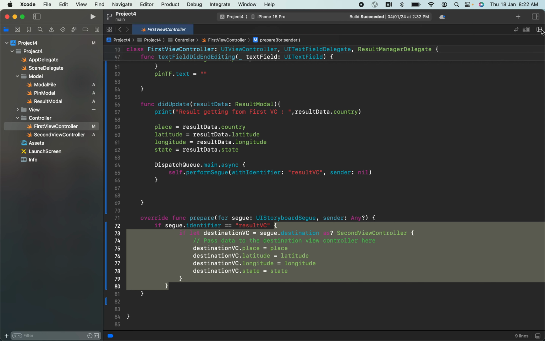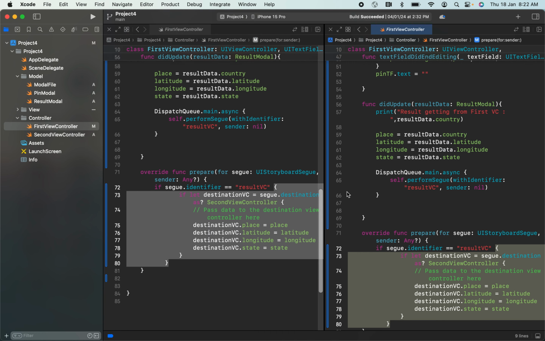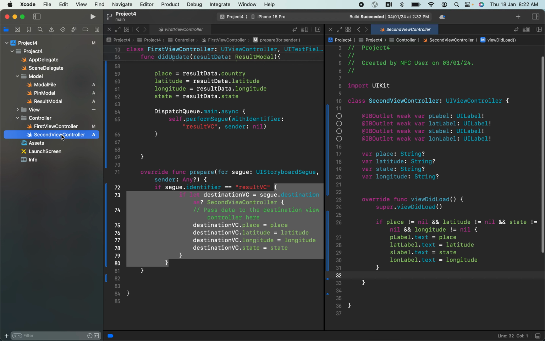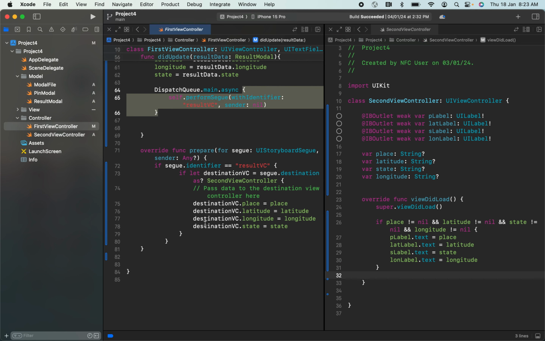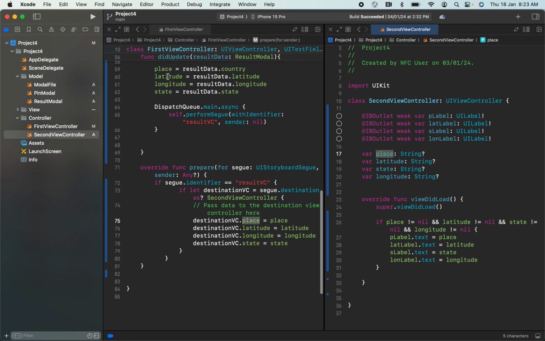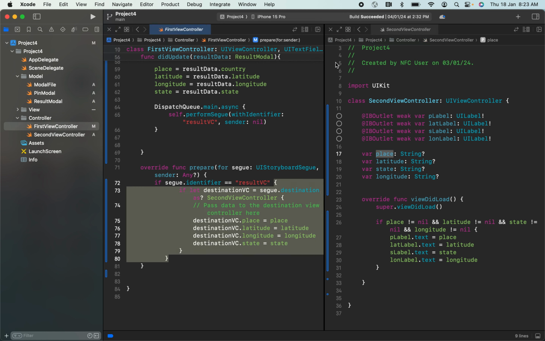In this prepareForSegue, I already have the parameters mentioned here, that is place, latitude, state and longitude. When I'm creating a segue for the next screen, here the destinationVC.place will reach here, and for these four variables I'm assigning the values of place, latitude, longitude and state that I have received here. After assigning, it will reach the second screen.